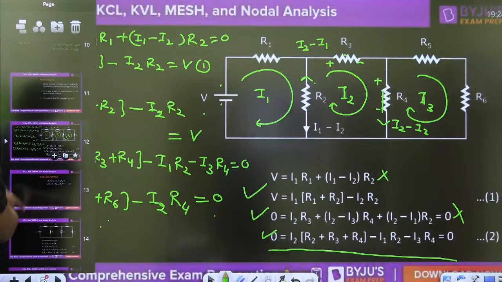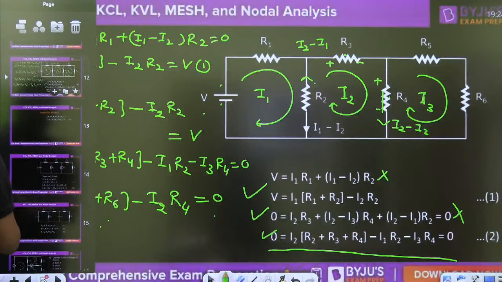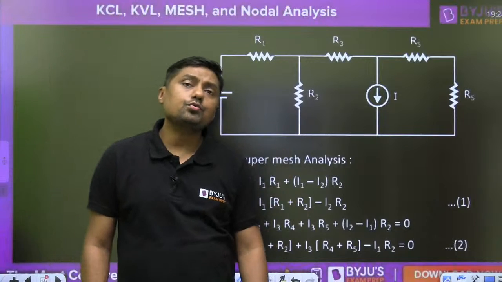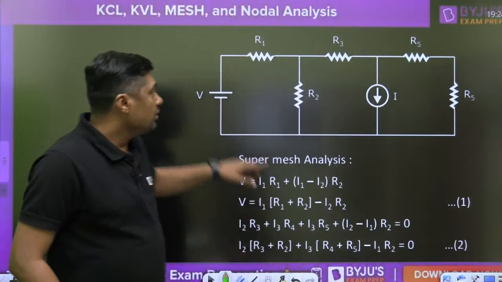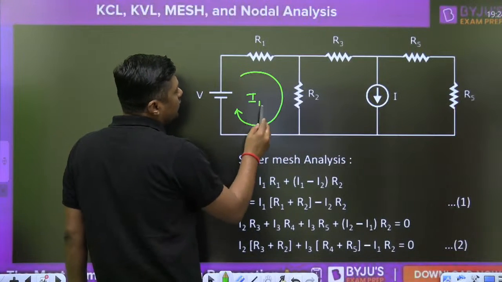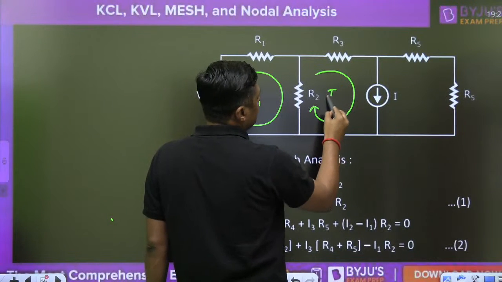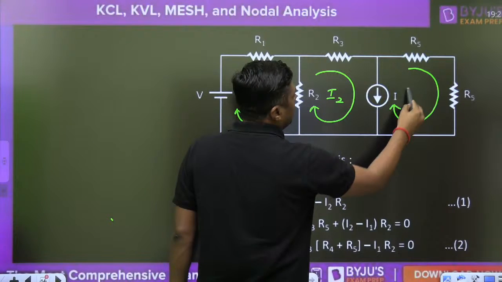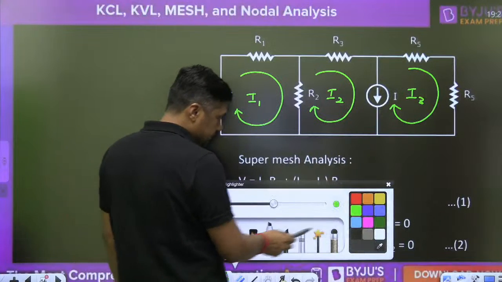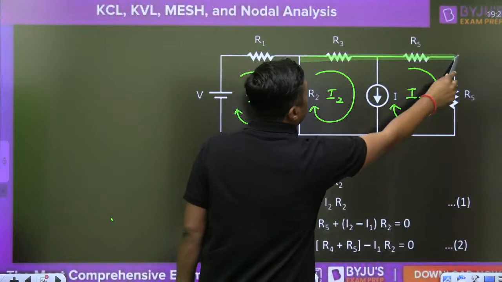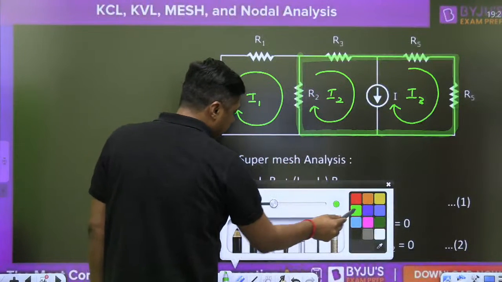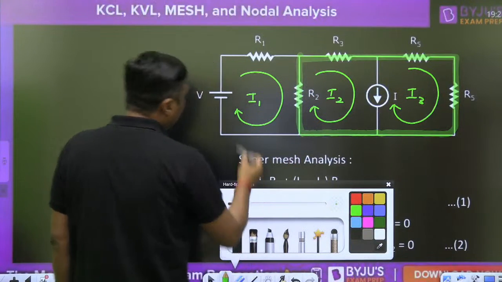Just after this we will solve the questions on the app. So please stay tuned with me. And that is the example of super mesh analysis, guys. Watch this. This is the question of super mesh analysis. First of all, in this loop, you can assume I1, I2 and I3. But we are having a current source. Then we have to apply the super mesh here in this loop. One KVL in this loop, one KVL in this. Directly, we can apply the inspection method.